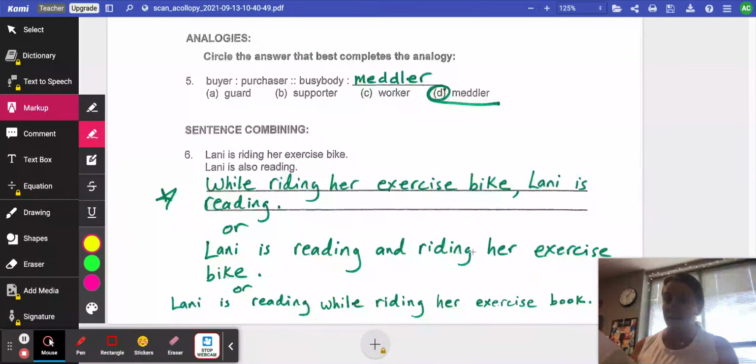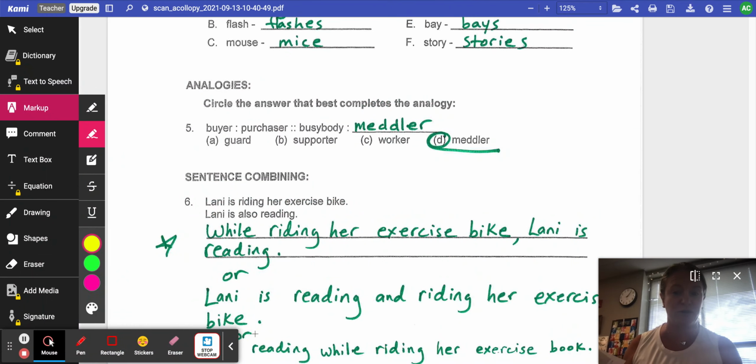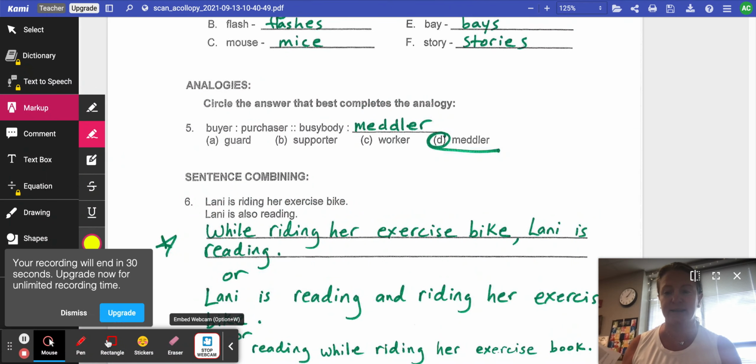So I hope you make corrections. I hope that your writing is neat. Your sentences should have capitals and punctuation for full credit. And hopefully you've added the items I've asked you to add during this self-check.